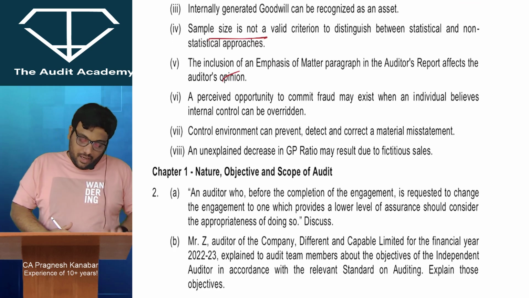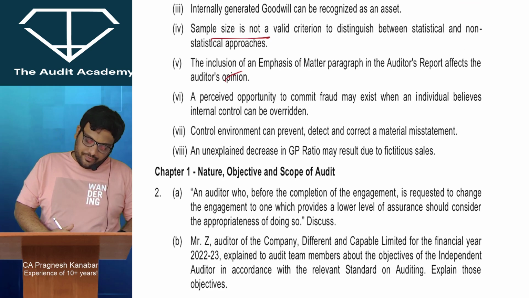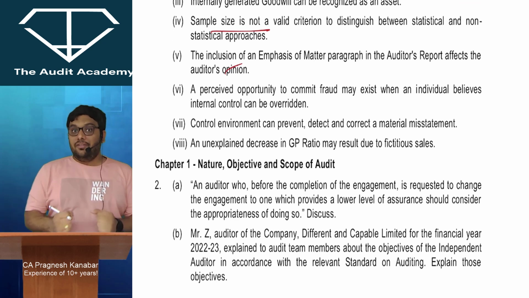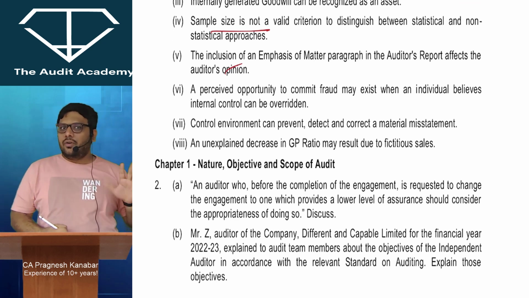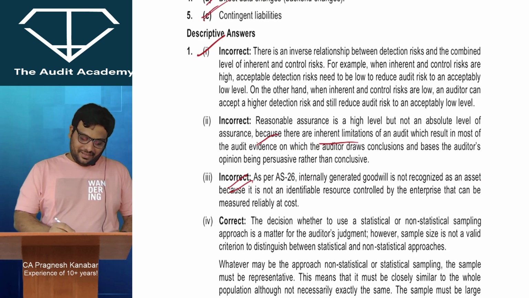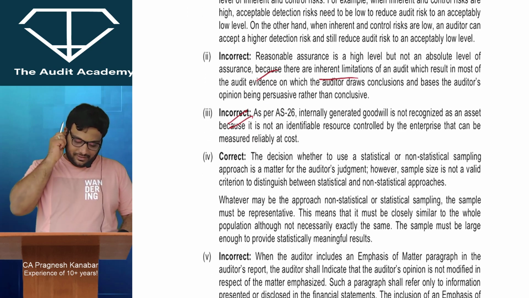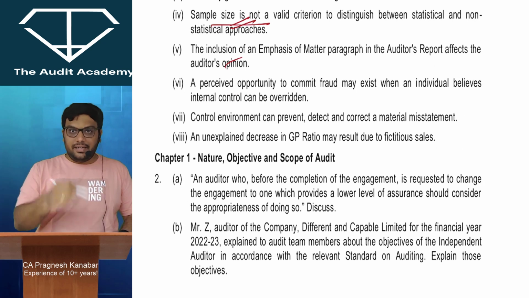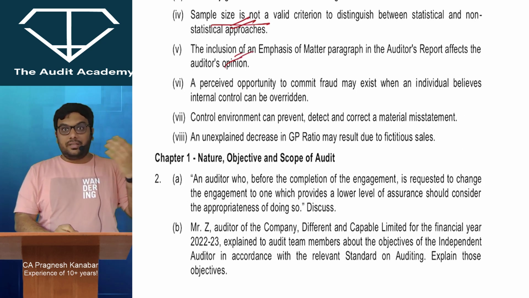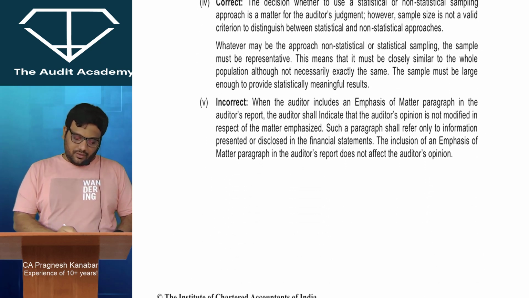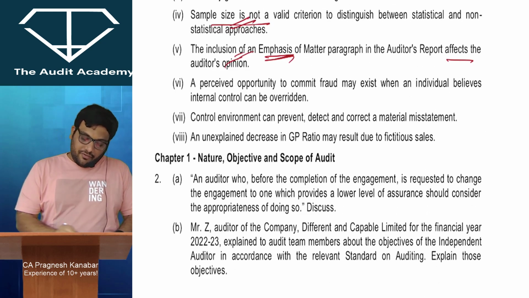A perceived opportunity to commit fraud may exist when an individual believes internal control can be overridden. If I feel that this internal control can be defeated, there is no more watching over me, then that's a nice opportunity, right? So if you can see till here, sample size not a valid criteria, that was correct, because it depends upon the auditor's professional judgment. Right? So emphasis of matter paragraph will not affect the opinion; the statement that it affects the opinion is incorrect.